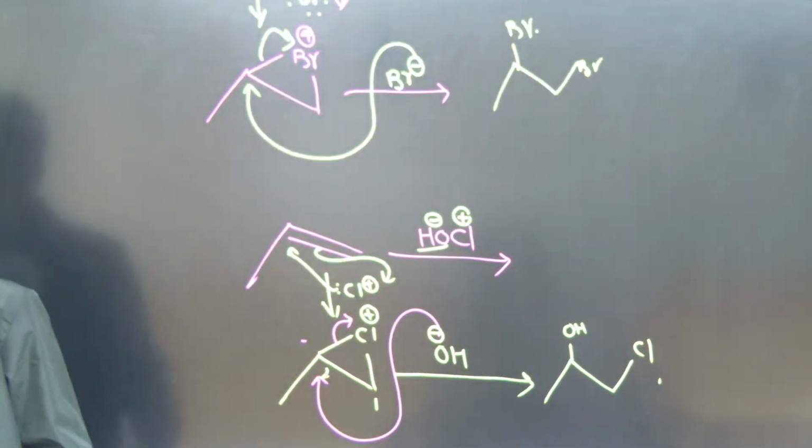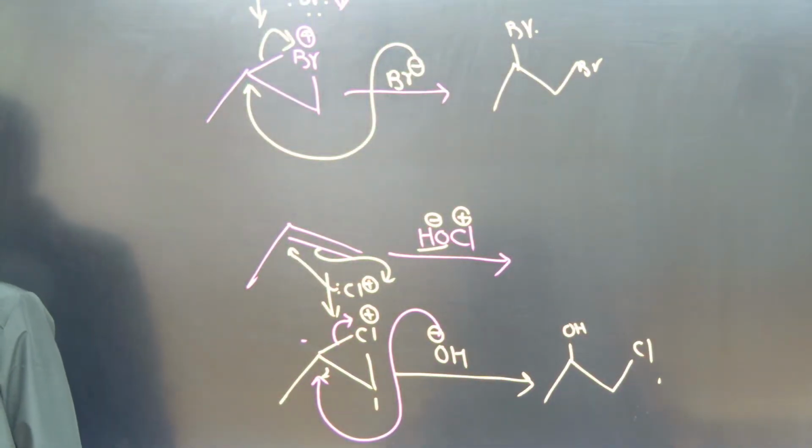Next you have the OH minus ion. This OH minus ion is a nucleophile. Now where will it attack, at the first position or the second position? How can you decide? Just try to open the ring. If you open the ring from this side, you get a secondary carbocation. If you open the ring from the other side, a primary carbocation. So you attack from the secondary carbocation side, and it gives a compound with OH here and chlorine Cl here. That's it. This is the product formed.